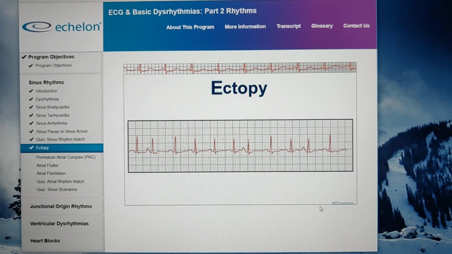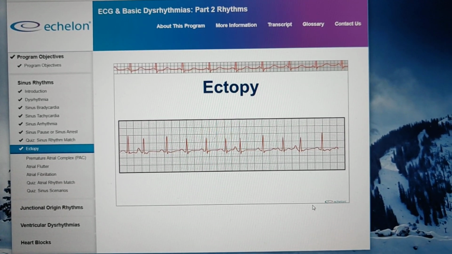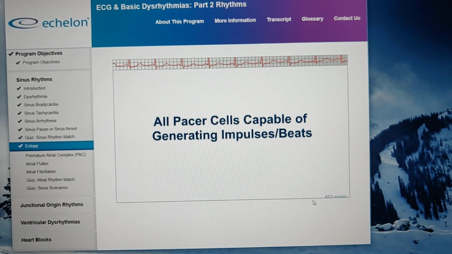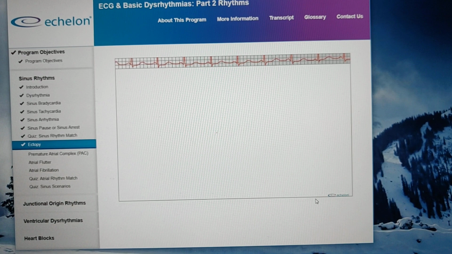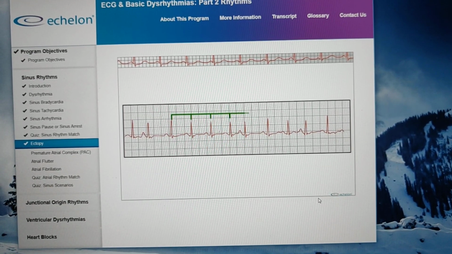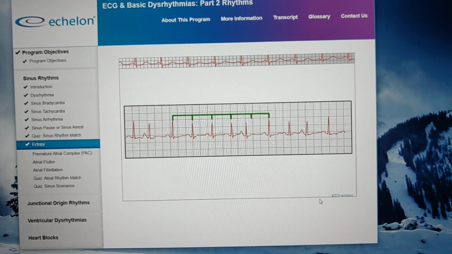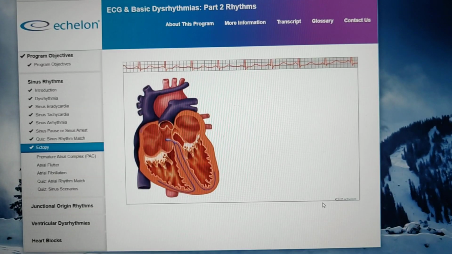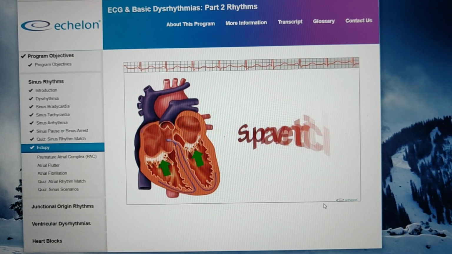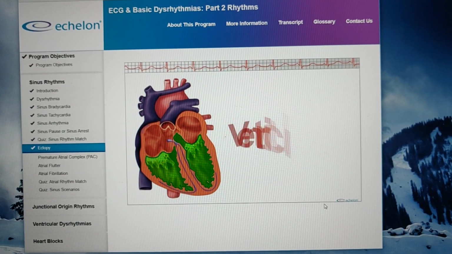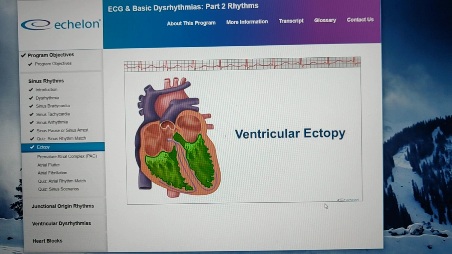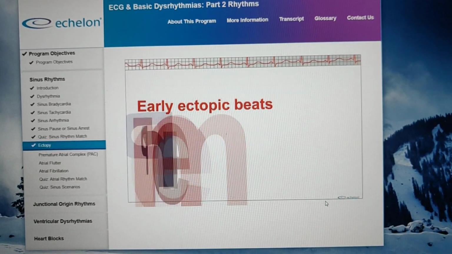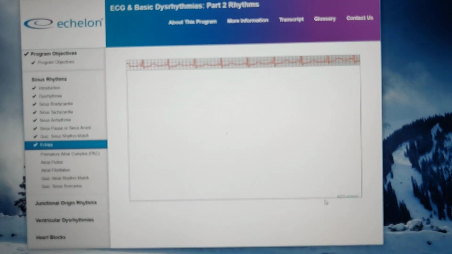Our next topic deals with ectopy, which is characterized by an impulse that originates somewhere other than the SA node. Because all pacer cells are capable of generating their own impulses, or beats, when you are confronted with a suspected ectopy, you must first identify the underlying rhythm and then name the ectopic beats. For example, ectopic beats that come from above the ventricles are called supraventricular, while those that come from the ventricles are called ventricular ectopy.